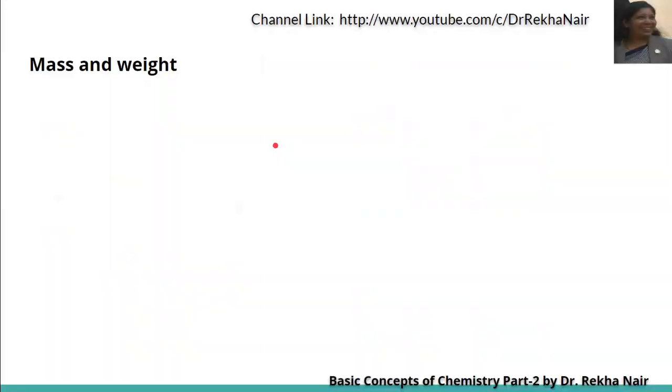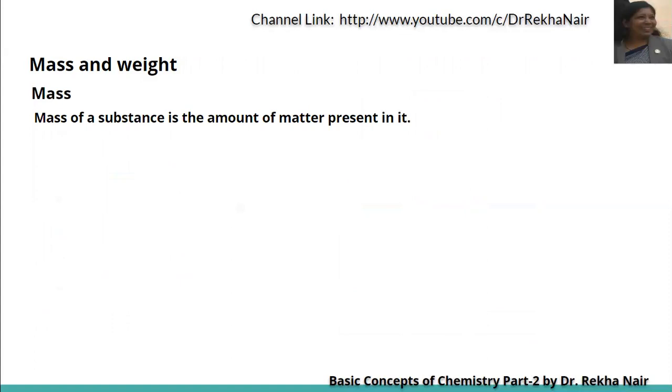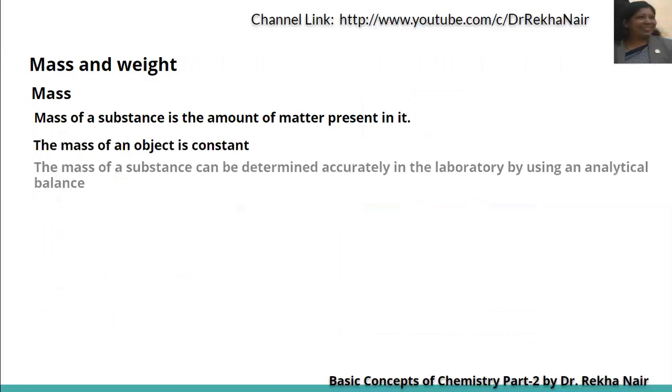The next question is, what is the difference between mass and weight? We use both the terms, mass as well as weight. Mass is the amount of matter present in an object. The mass of any object is constant, and it can be determined by the analytical balance in the laboratory.